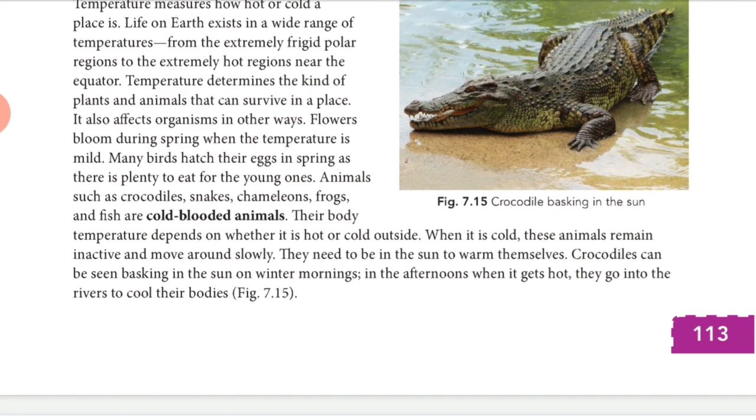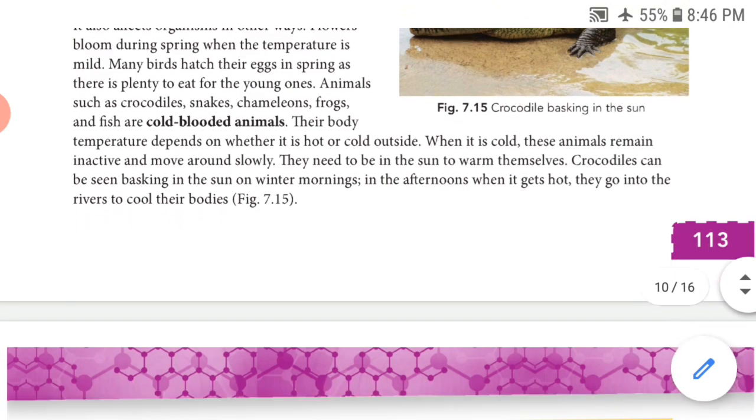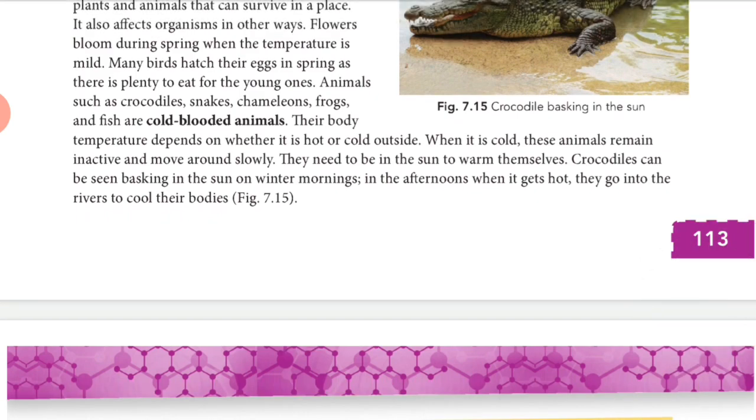There are two types of animals, cold blooded animals and warm blooded animals. So what is the meaning of cold blooded animals? The animals whose body temperature changes with the change in temperature of surroundings, like snakes, frogs, fish.